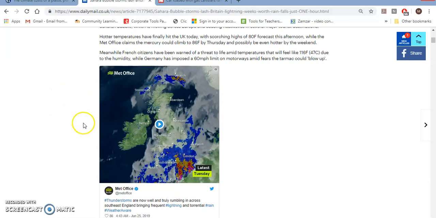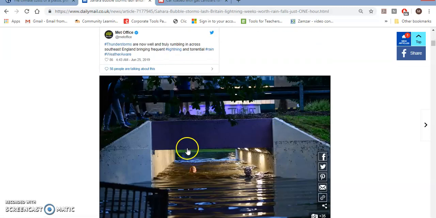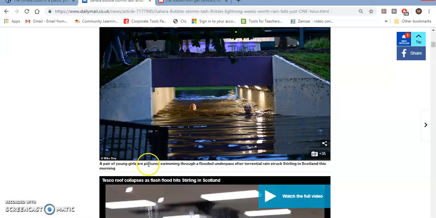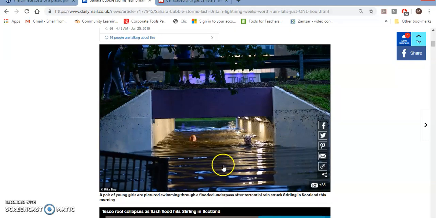Okay, so we might infer from the weather map that it's given us an almost scientific idea of what's going on. So we can see here the various different colours overlaying a map of the British Isles. So we get the idea that it's somehow tracking the storm. It's got something to do with this weather going on. Let's have a look at some other pictures. So here we've got a picture, and the caption underneath says, "A pair of young girls are pictured swimming through a flooded underpass after torrential rain struck Stirling in Scotland this morning." So, pause the video, see what you can infer from that.